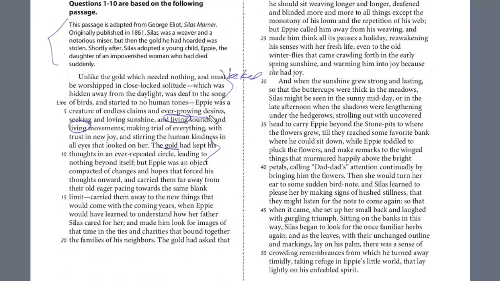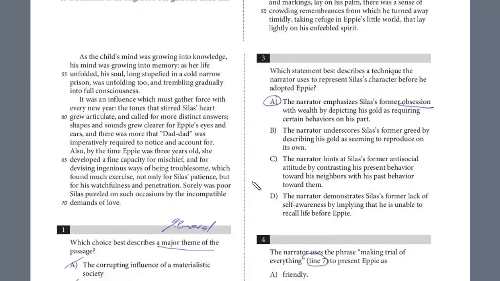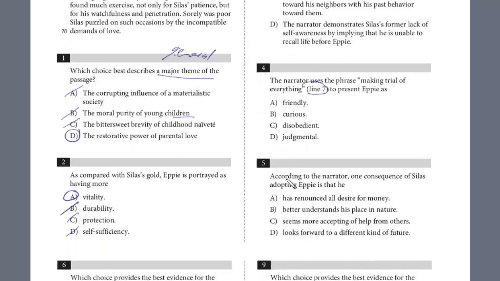So this is in the beginning again, after he referenced his previous life. He was locked in with the gold, but Eppie was a creature of endless claims and ever-growing desires and living moments, making trial, stirring human kindness in all eyes that looked upon her. And so it really shows that she's got this interest.